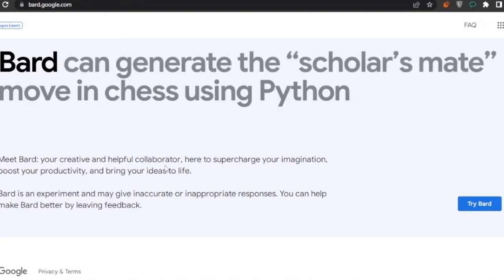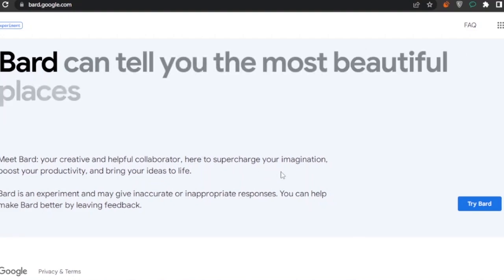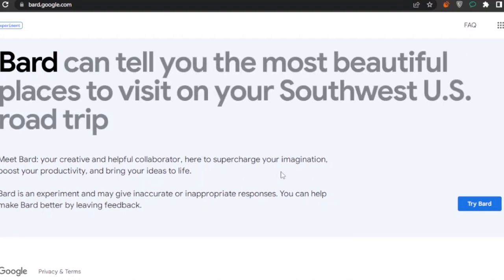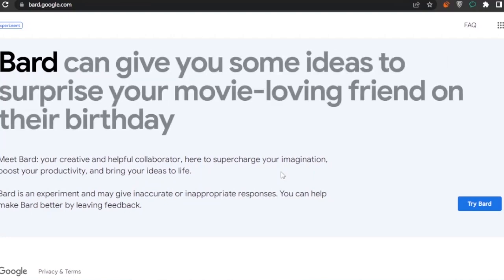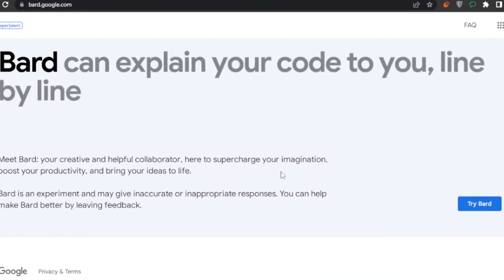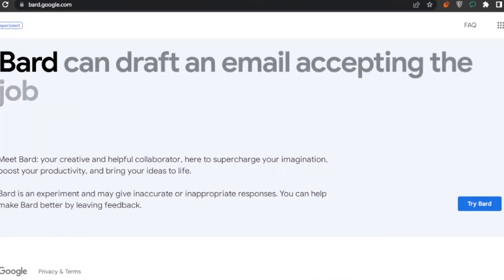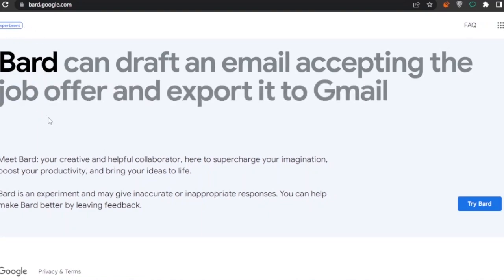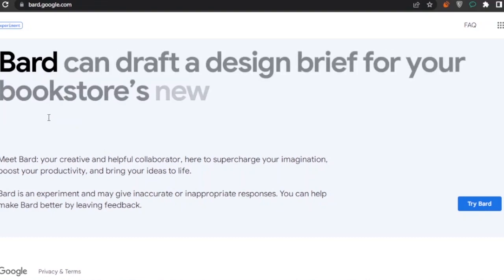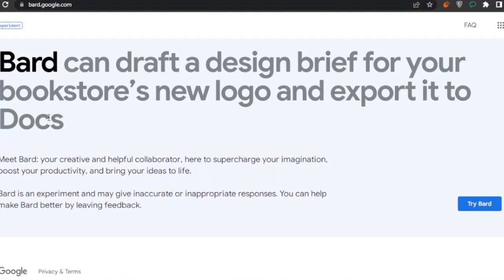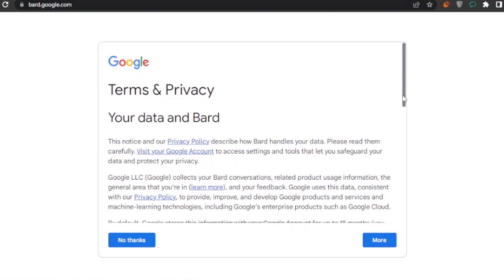Meet Bard, your creative and helpful collaborator, here to supercharge your imagination, boost your productivity, and bring your ideas to life. Bard is an experiment and may give inaccurate or inappropriate responses. You can help make Bard better by leaving feedback. Right now Bard is being experimented with. It is not completely launched in the market. It is getting feedback from different people who use Bard, and after they try it they can report any glitches or problems. After the experimentation is done, Bard will be completely public.